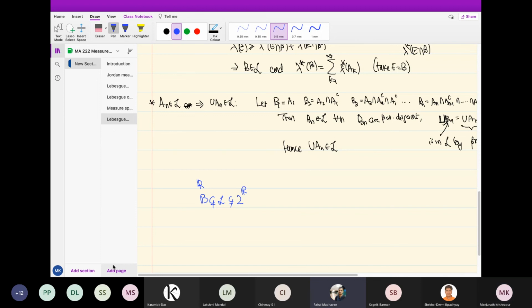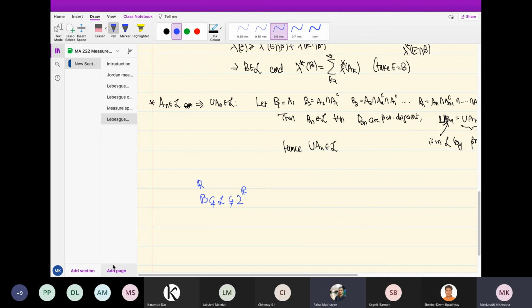The Borel for discrete sets will be 2 power x, I guess. Yeah, that's a good point. So if x is the integers with any metric, the distance between distinct points is positive, so singletons are open sets there. As long as singletons in the integers are open sets, then, since Z is countable, all subsets will be countable unions of singletons. So you will get the whole power set of integers. That's correct.